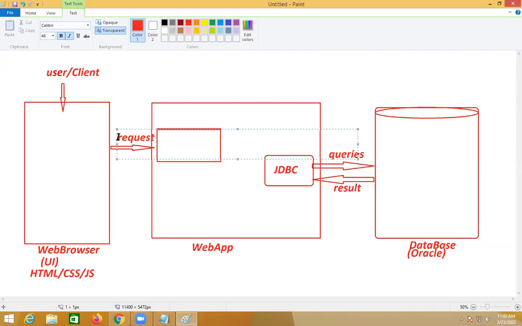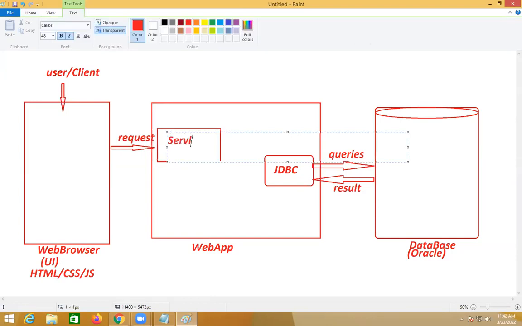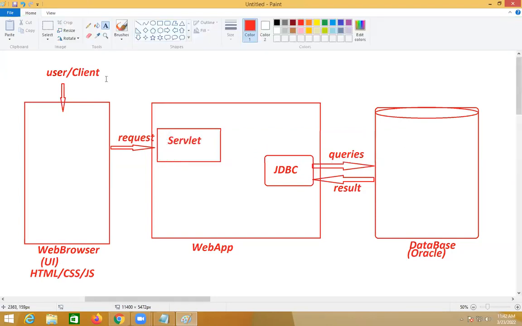Somebody has to accept this request. Who is that somebody? A servlet. So your servlet will support taking that request. That's the concept. A servlet means a server program. Indirectly, the servlet program's duty is to accept the request. After accepting the request, the servlet will check what you want. In that request, some requirement will be there: I want this, I want this. Some information is available. Based on that, I must give a response.